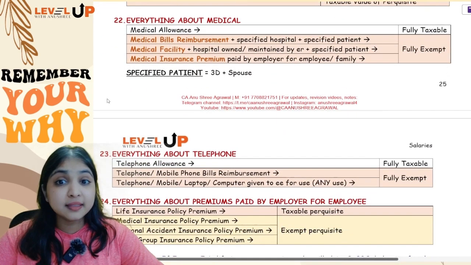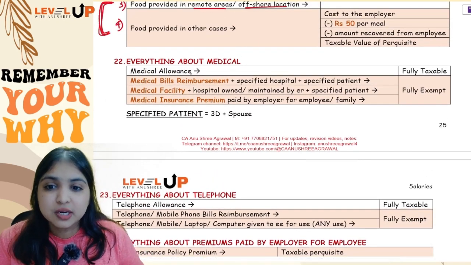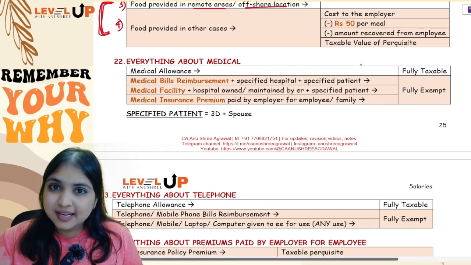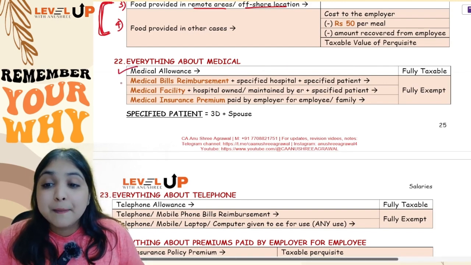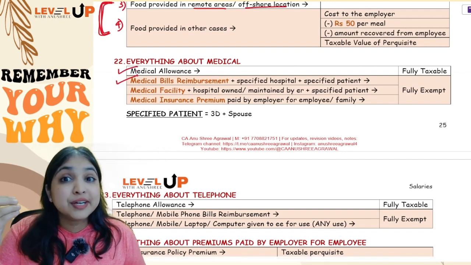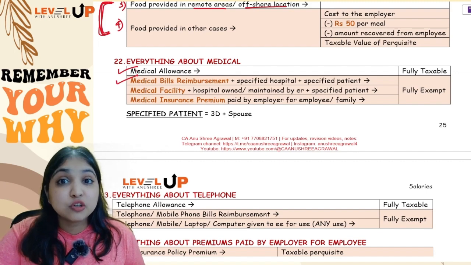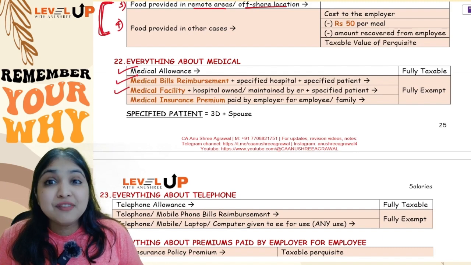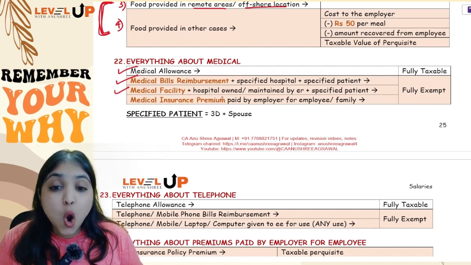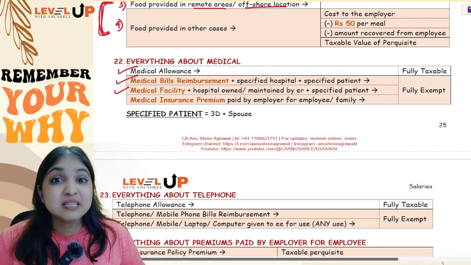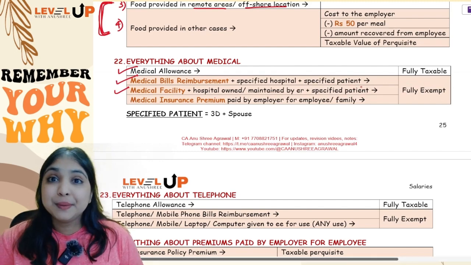Then coming to a medical related discussion, everything about medical. If it is medical allowance, you know very well, it's going to be fully taxable. Medical bills reimbursement also, generally it is taxable. However, if the medical treatment happened in a specified hospital and the patient is also a specified patient, then it will be exempt, guys. Then if it is a medical facility in a hospital which is owned or maintained by the employer and the patient is a specified patient, here also it will be fully exempt.